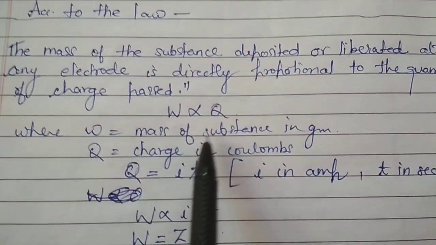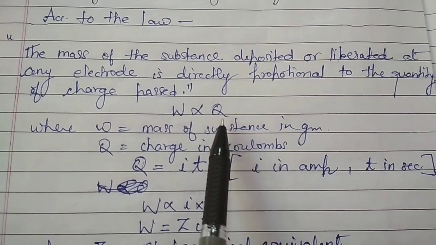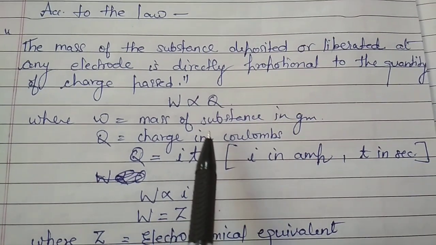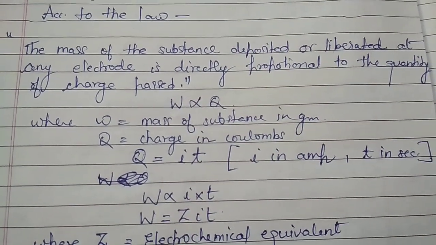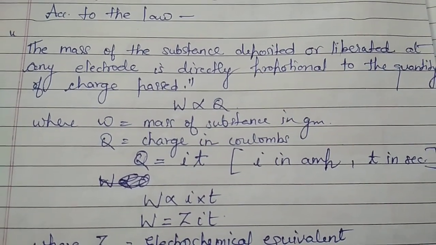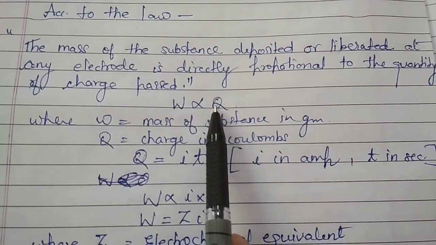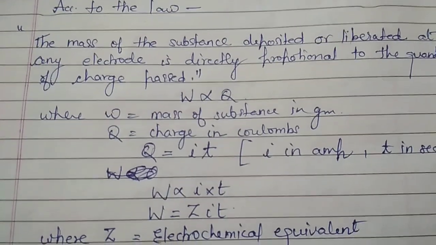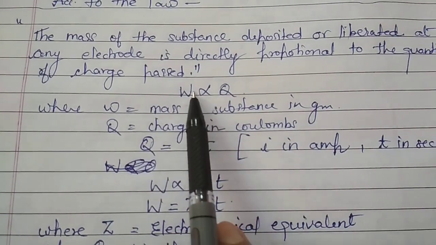It is but obvious that if we are to do the electrolysis process, we have to pass electricity to the electrolytic cell, by which a particular mass of the substance would be deposited at a particular electrode. So it must be directly proportional to the charge passed to the electrolytic cell.